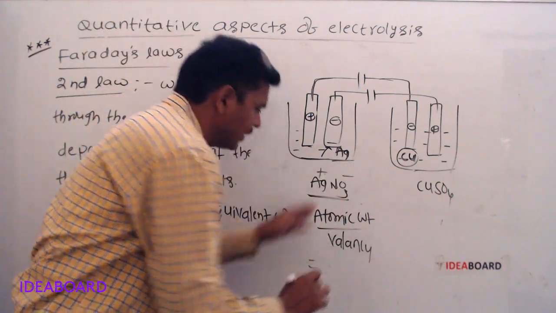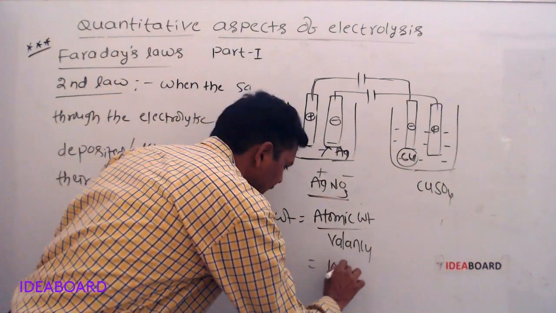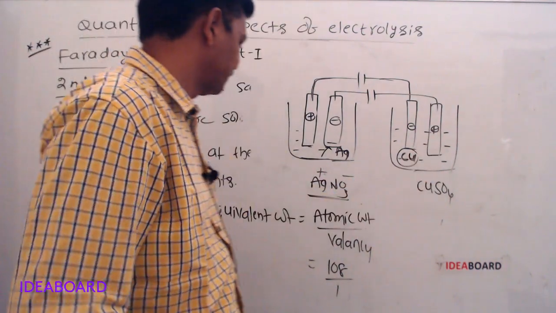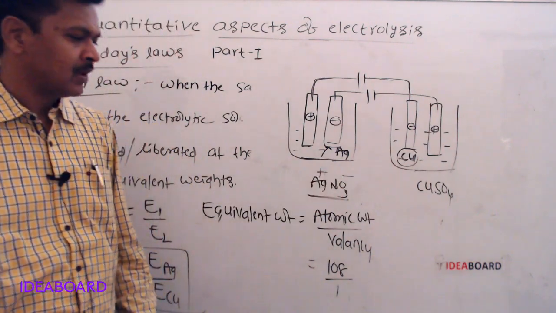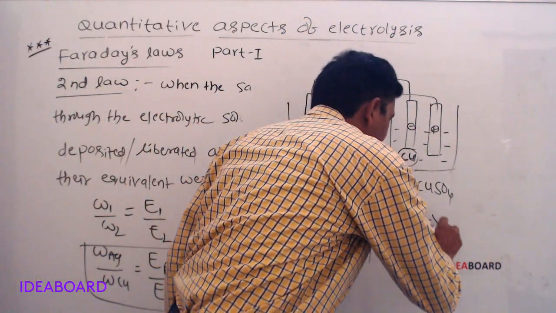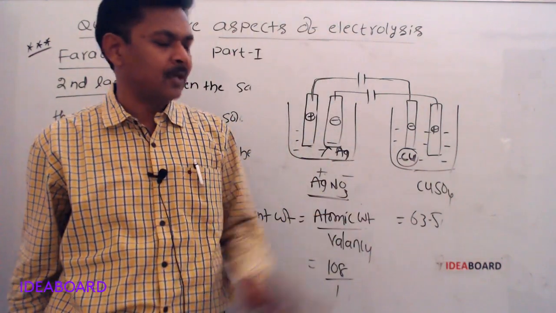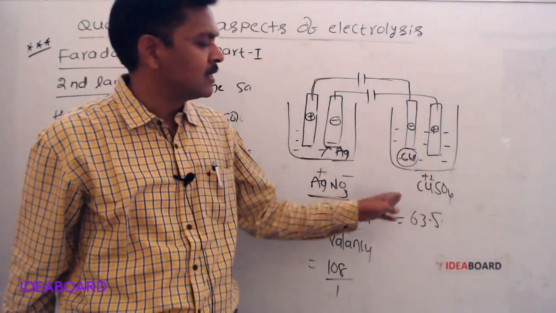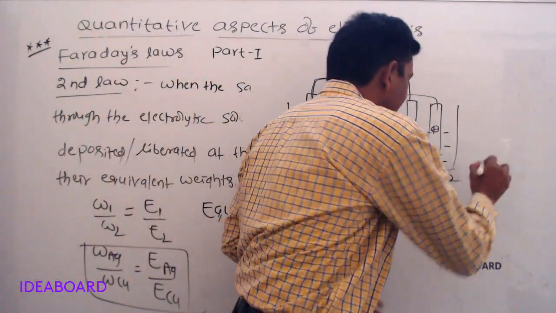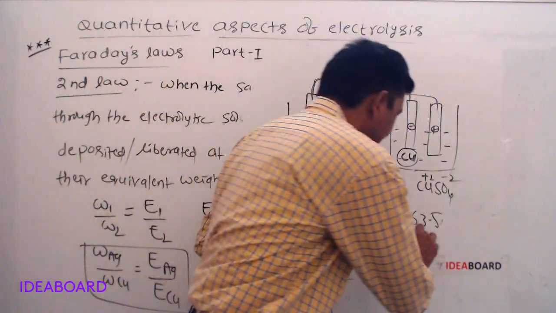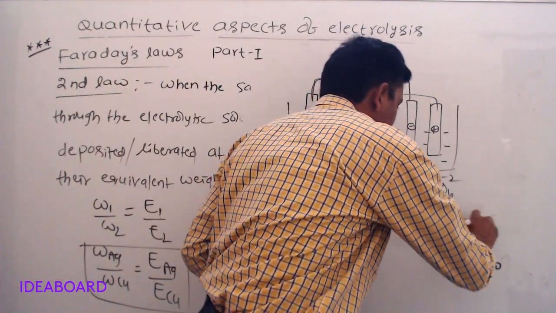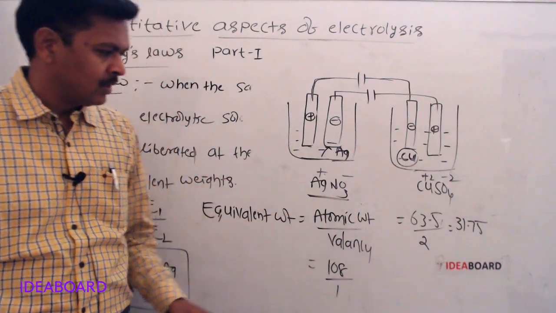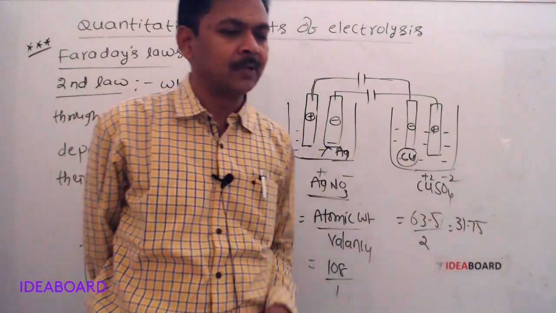Equivalent weight is equal to atomic weight by valency. For silver, atomic weight is 108. Its valency is 1. Then 108 only. For copper, equivalent weight is how much? Copper atomic weight is 63.5. In copper sulfate, the valency of copper or charge on copper is +2, because sulfate means SO4 2-. So 63.5 divided by 2, 31.75. Equivalent weight of silver is 108. Equivalent weight of copper is 31.75.